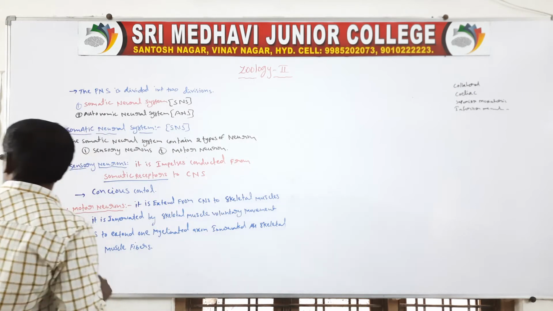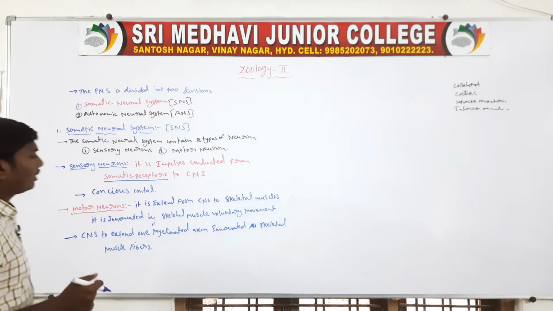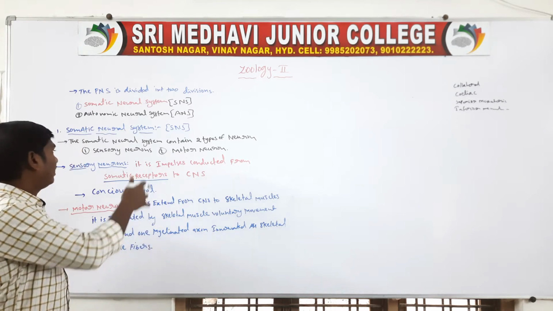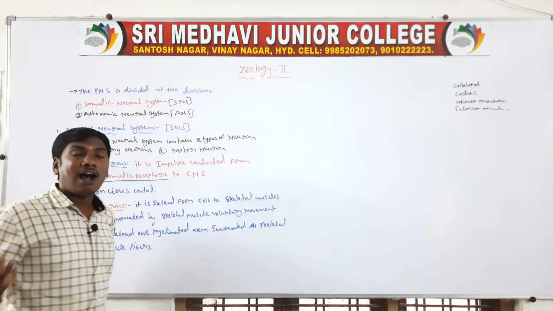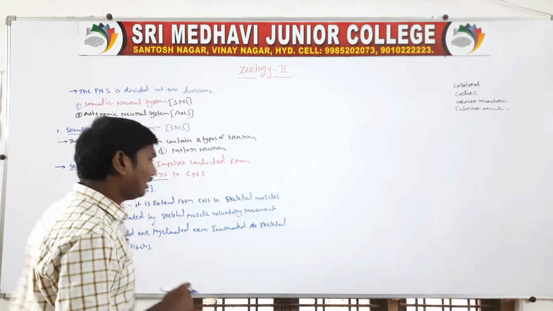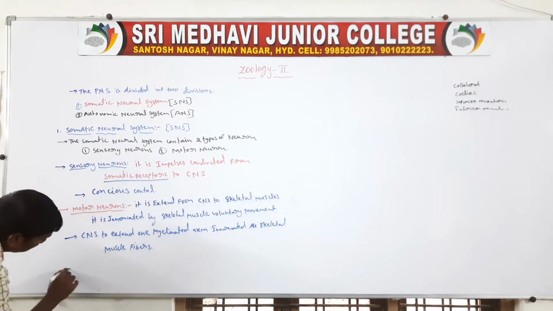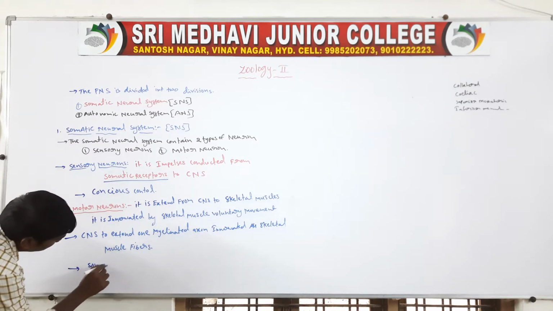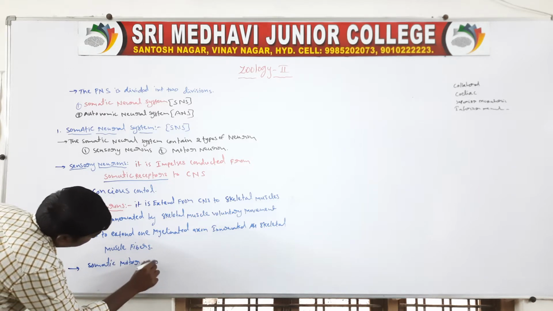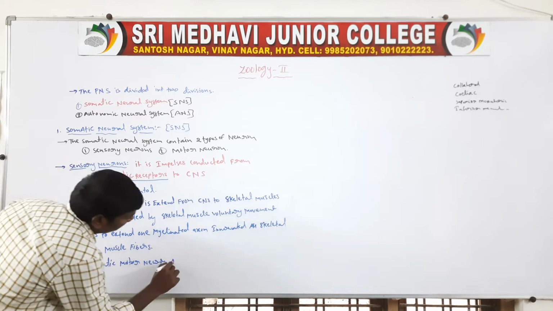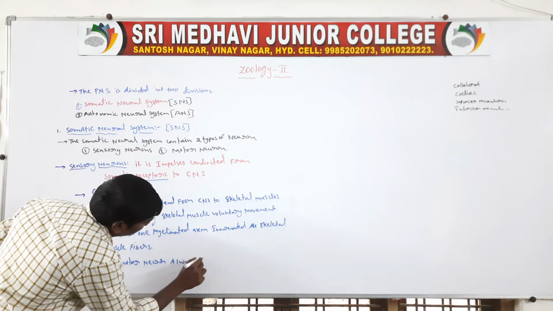So they are the motor neurons and sensory neurons of the somatic neural system. The somatic motor neuron is always excitatory.